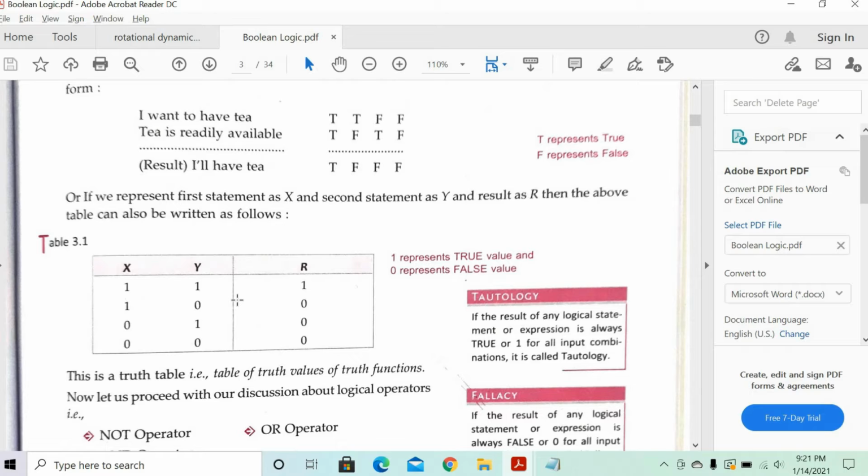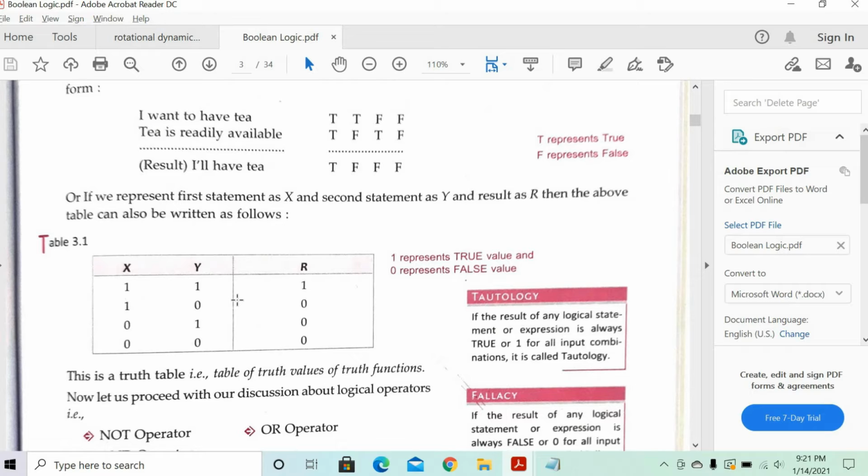Clear? Fourth condition: I don't want to have tea and tea is not available also. So I can't have tea. Can any other combination exist now? No, there is no other combination. All the four combinations we have taken care of. This is called the truth table.